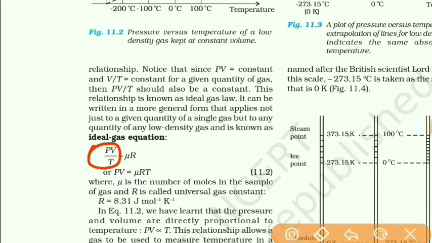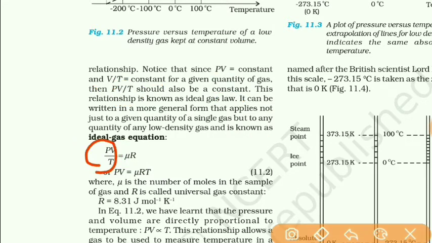This constant is nothing but mu into R, and this is known as the ideal gas equation.